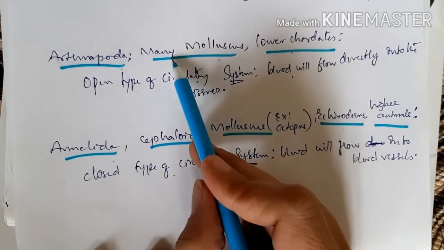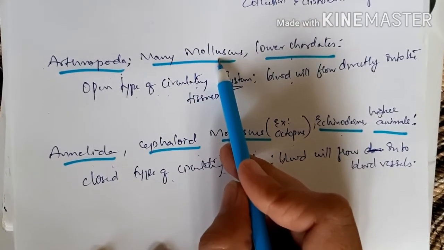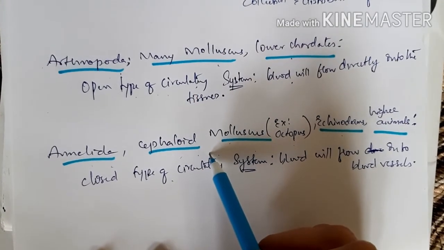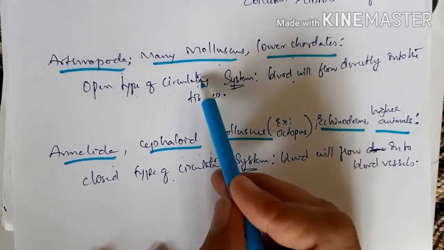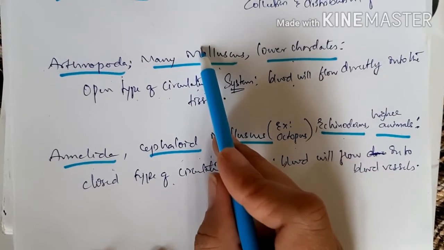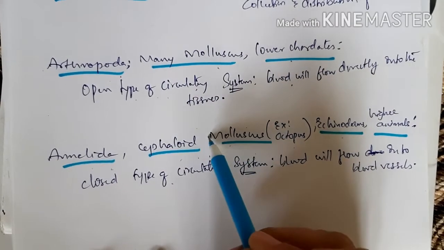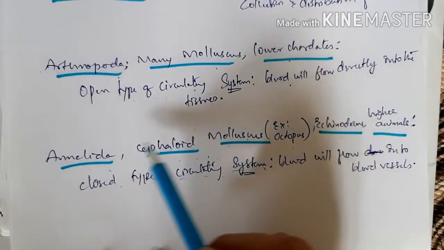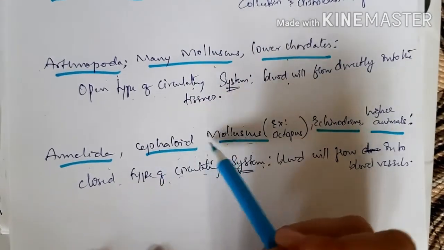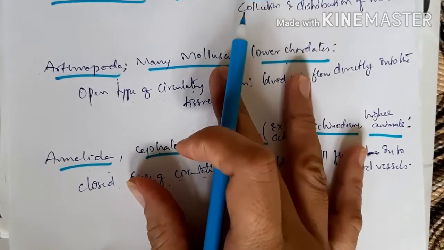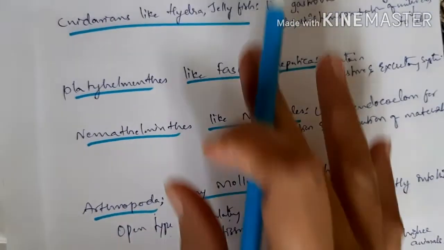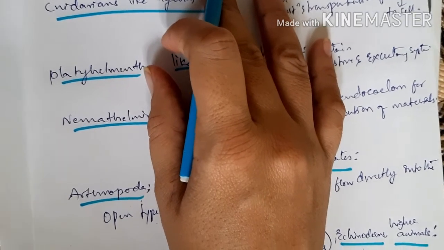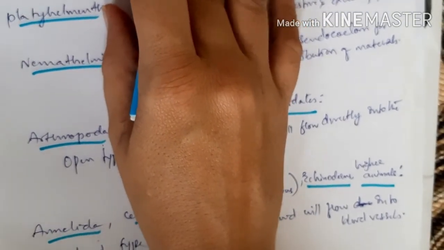So here the difference is that molluscs are found in open type, while cephalopod molluscs have closed type. This is the difference between open type and closed type of circulatory system. Do not just write molluscs; if it is specified as cephalopod molluscs, you can write that closed type of circulatory system is found in cephalopod molluscs. The examples of each and every organism are also very important. This is about evolution of transport system. This topic can be asked in activity type questions, where four 1 mark questions will be asked under this activity.